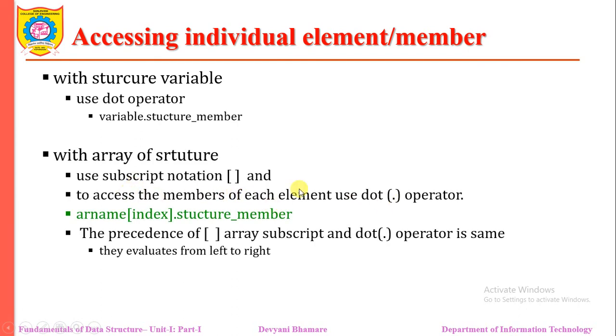So what is the syntax? The array name, then the index in square brackets, then the dot operator, and then the member you want to access. We know that if we are using more than two operators, we need to consider operator precedence. Here the array subscript operator and the dot operator have the same precedence. If there is the same precedence, they are evaluated from left to right, meaning first the index is computed and then that particular member is accessed.